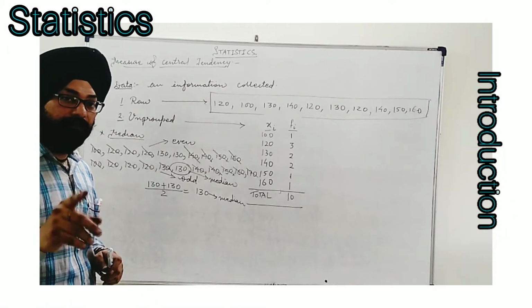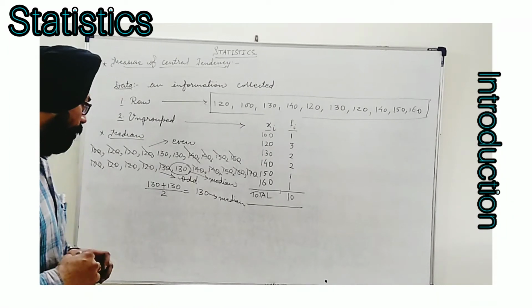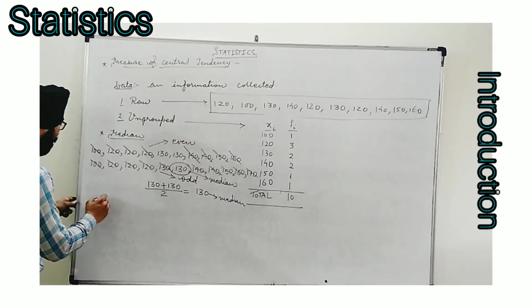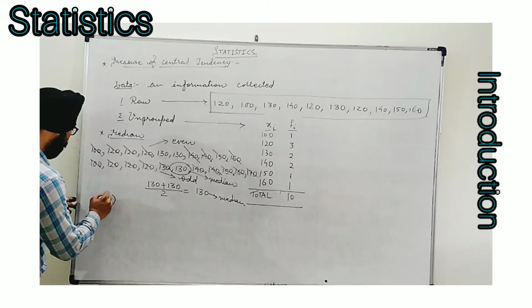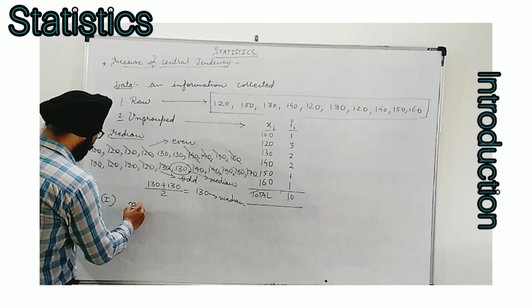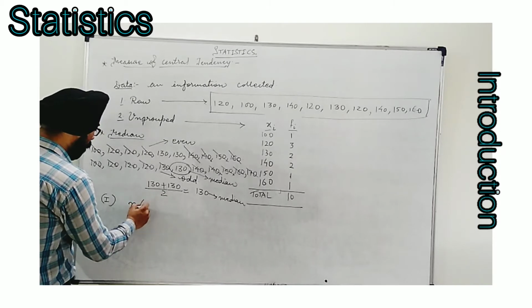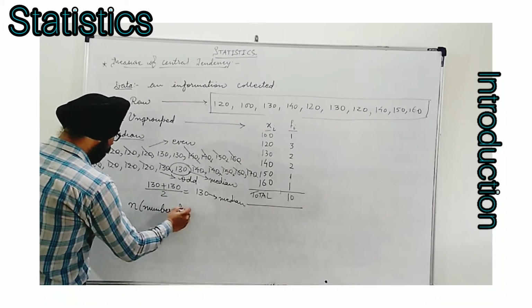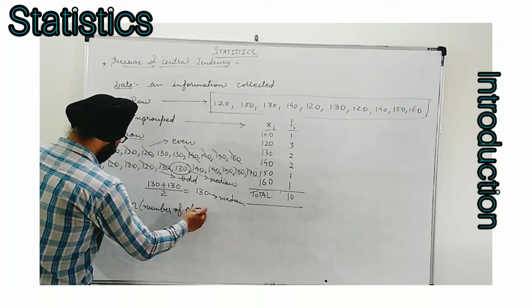What method we have seen for raw data, now I will tell you. For this, we have seen a particular method depending on the value of n. n is the number of observations.